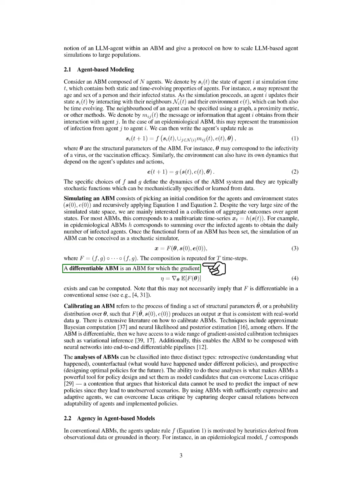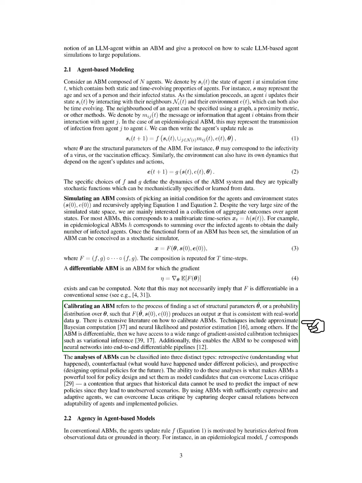A differentiable ABM allows us to compute gradients, which can be useful for calibration. Calibrating an ABM involves finding a set of parameters that make the model's output consistent with real-world data. There are various techniques for this, including Bayesian methods and neural network approaches.